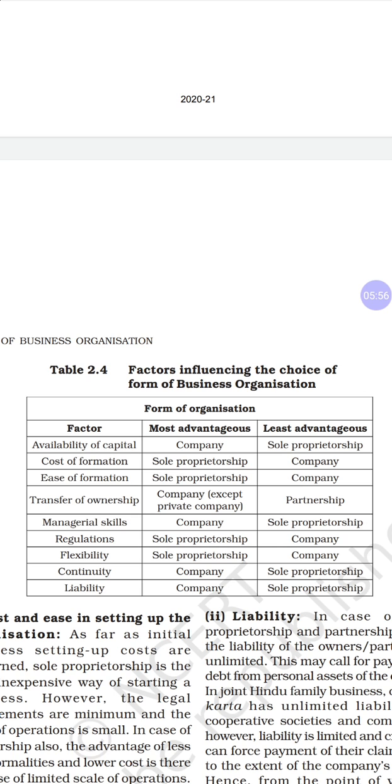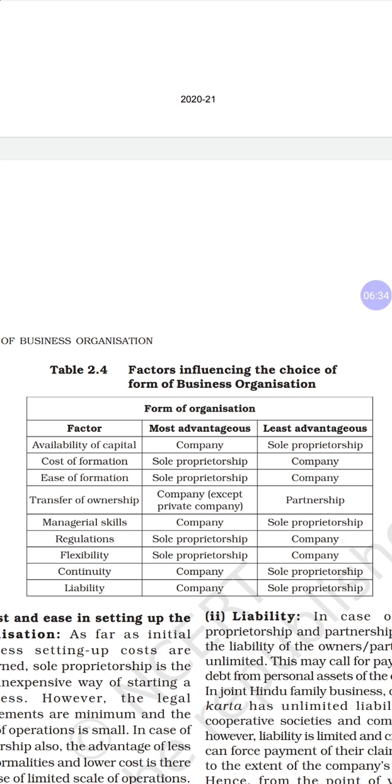Then regulation. In sole proprietor it is very easy, because the one person who regulates the business and who governs the business. So here it is most advantageous for sole proprietor, and least for company, because as the government changes, the rules and regulations for the companies also keep changing, on the taxes or the work they need to do, all those things will be changing. So here it is least advantageous.